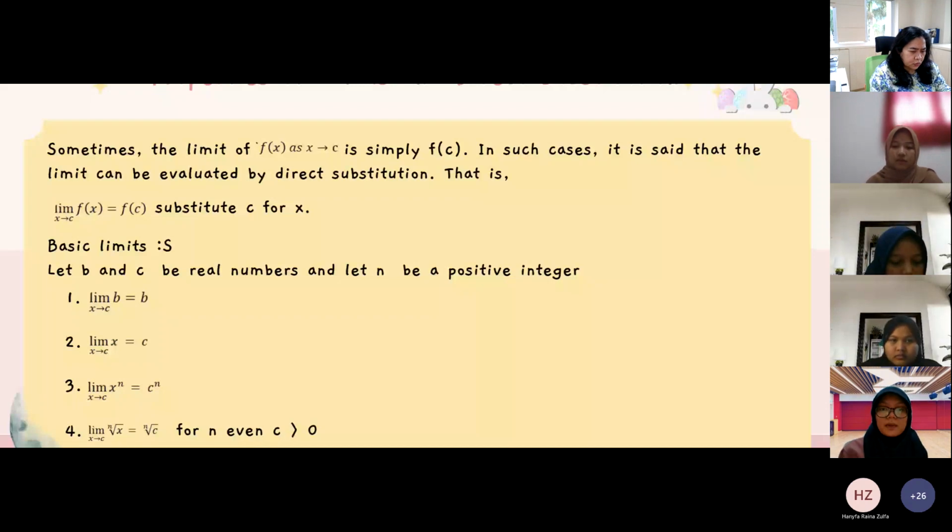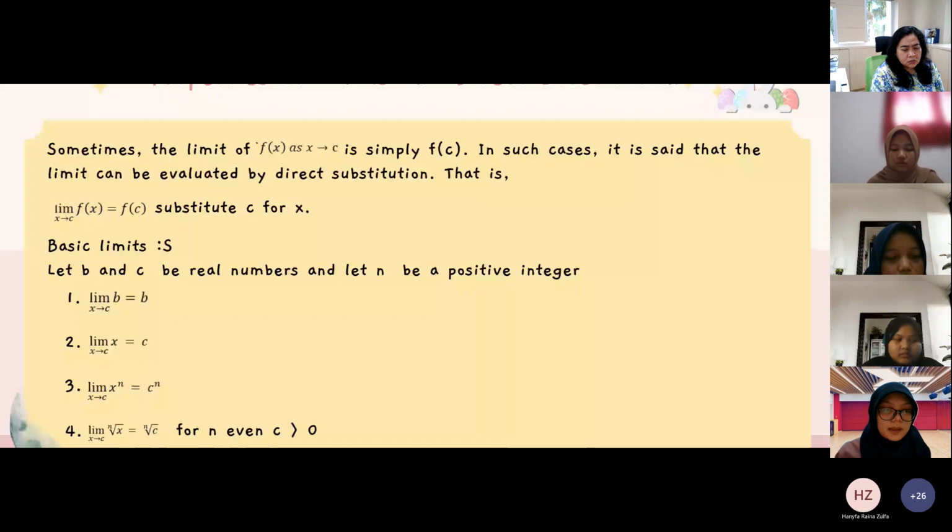Substitute c for x. First, basic limits. Let b and c be real numbers and let n be a positive integer. First, the limit as x approaches c of b equals b. Second, the limit as x approaches c of x equals c.